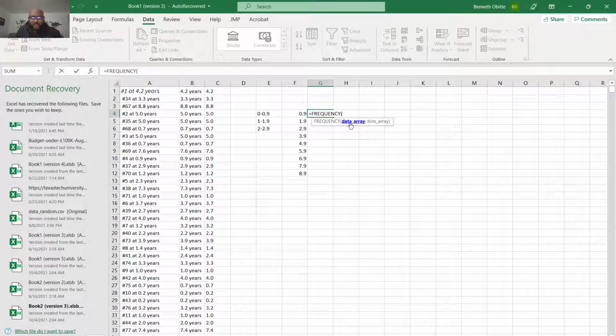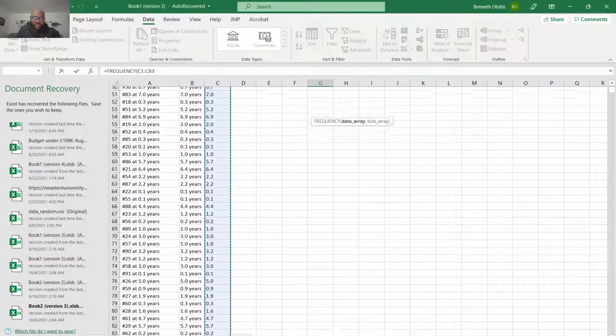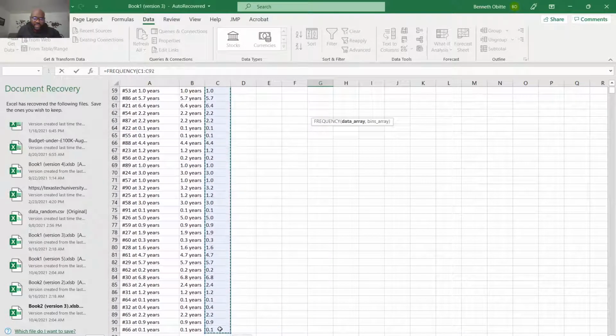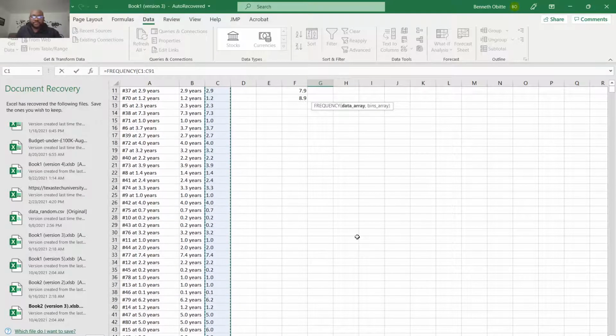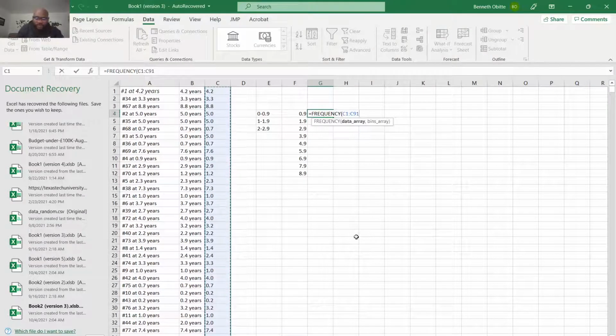You see, first it tells you to select your data array. What is our data array? So this is the data. We select everything, click and drag down. Good. Comma, it tells you to select your bin array, and this is the bin array we have just set up.